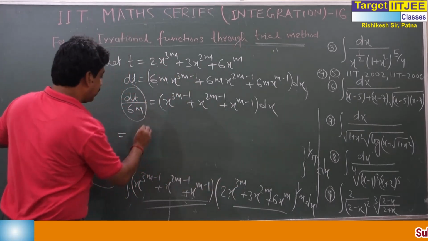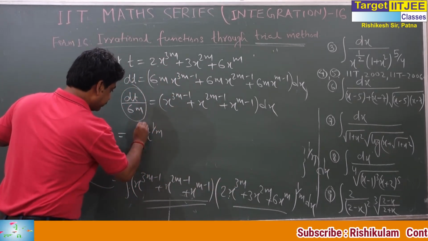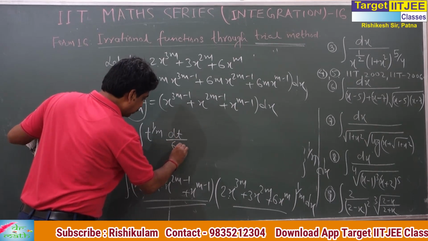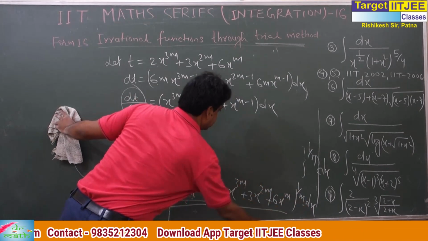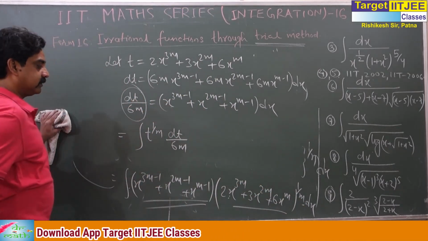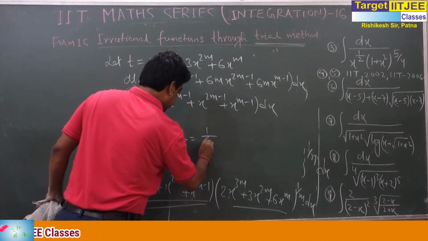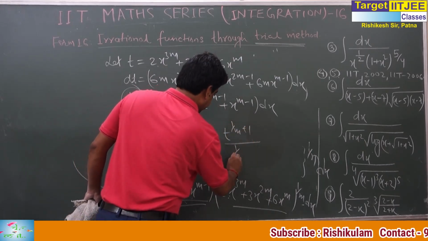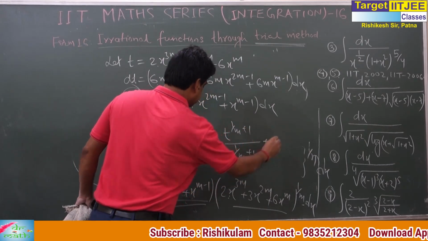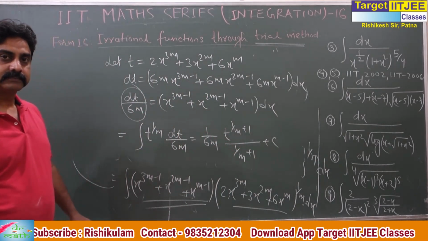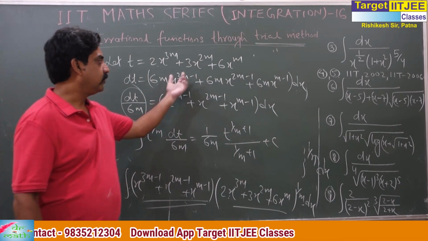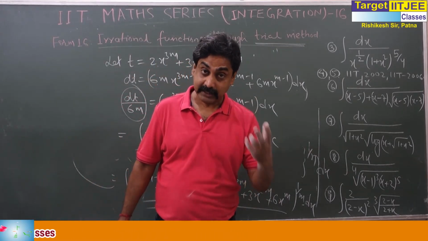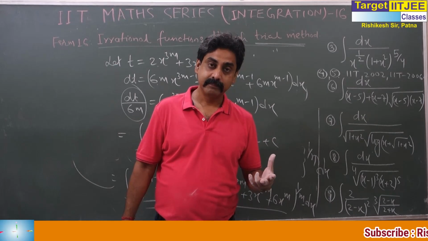See this step. This is t to the power 1/m. This is what? This is dt by 6m. See this one and this one together. This is dt by 6m. Now you can integrate. 1/6m times t^(1/m + 1) upon (1/m + 1) plus c. And put the value of t. Have you seen the adjustment? This is the adjustment. This you have to learn.